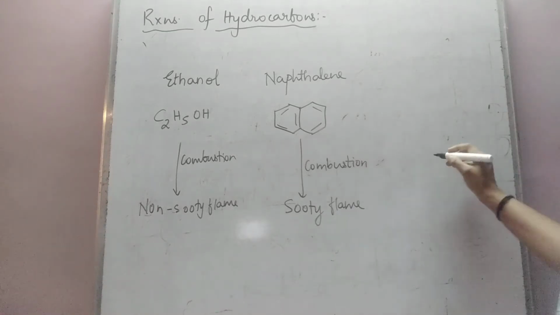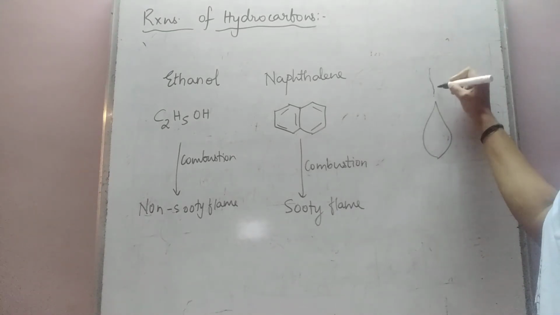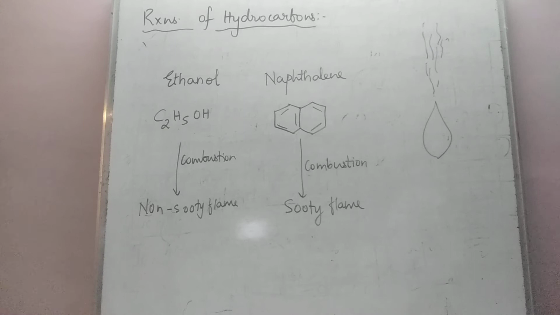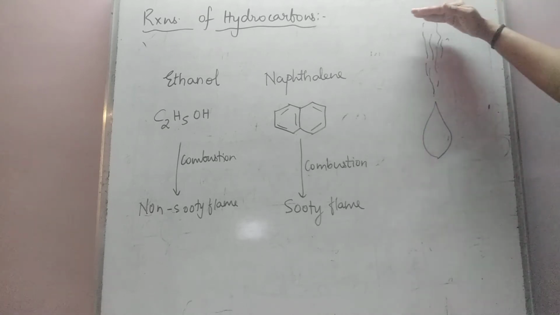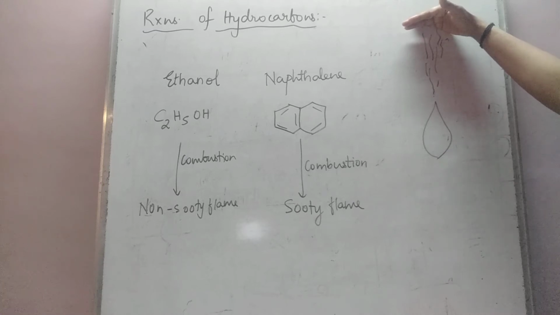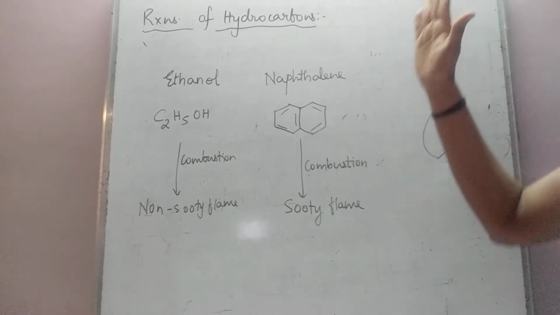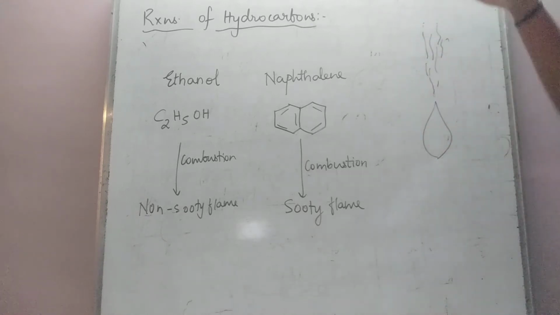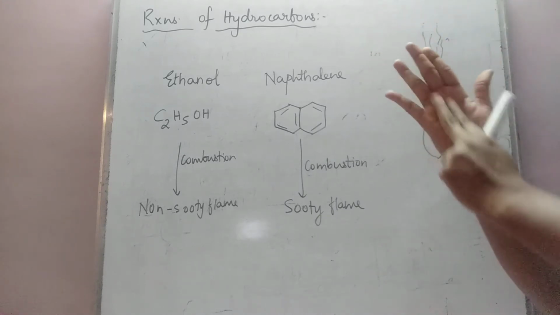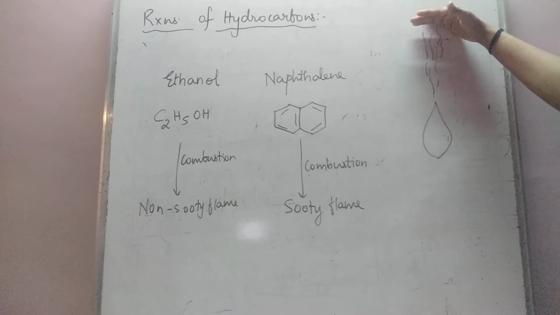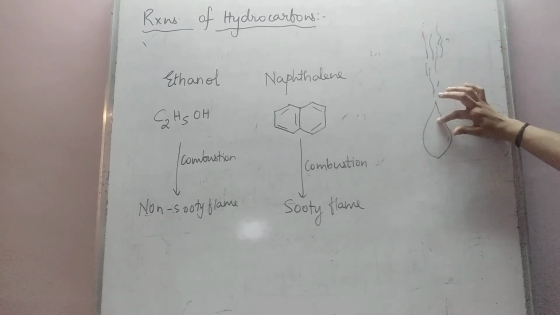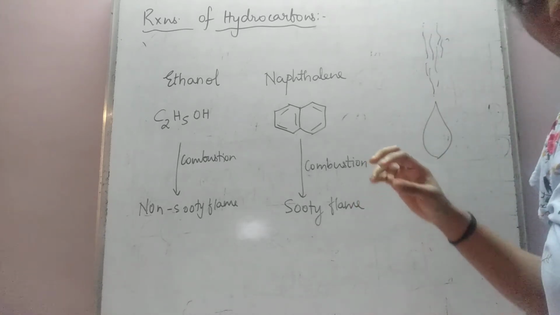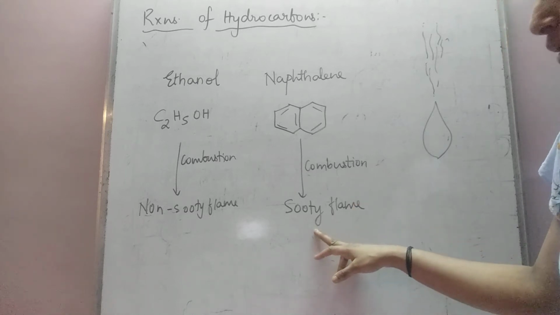A sooty flame is the flame which is accompanied by some black or dark colored smoke. If you place your hand above such a flame, your hand will become black. A black colored substance will get deposited on your hand. Soot means black colored smoke along with the flame. Such a flame is called a sooty flame.